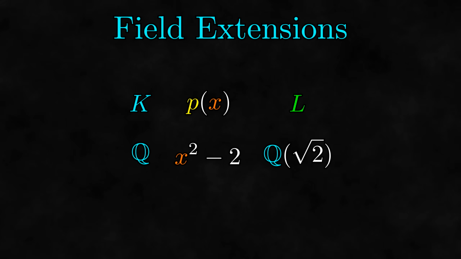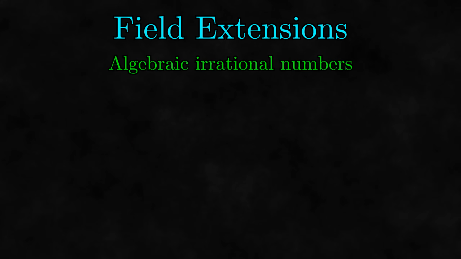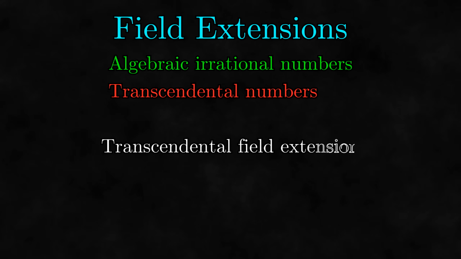Note that by doing this, we have defined the square root of 2 without ever mentioning the real numbers. Can we use this process to describe any real number? Well, this particular process works for algebraic irrational numbers, but not for transcendental numbers. However, there exist transcendental field extensions as well, by using rational functions.